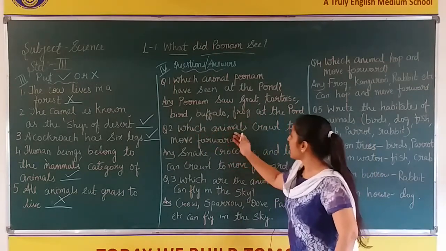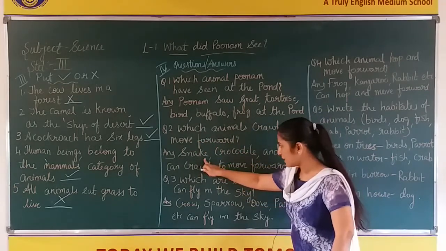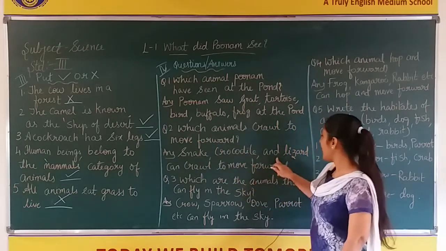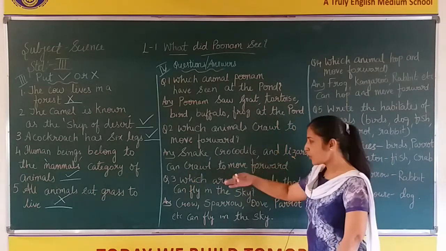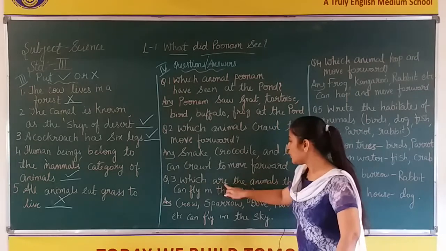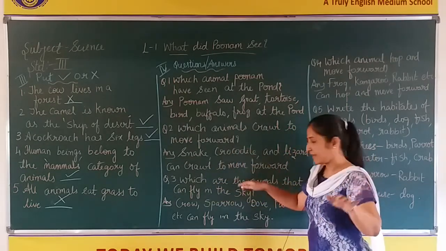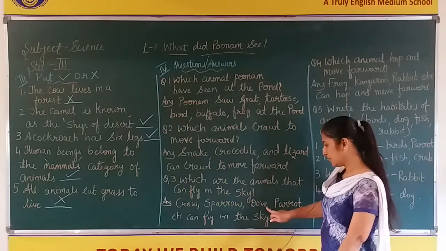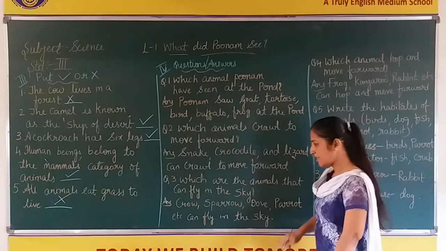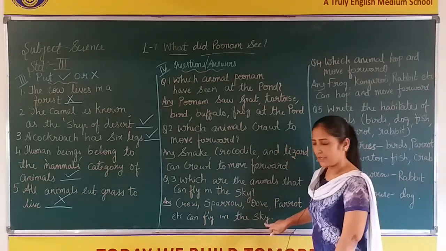Now, which animals crawl to move forward? Snake, crocodile and lizard can crawl to move forward. Now, which are the animals that can fly in the sky? Crow, sparrow, dove, parrot, etc. can fly in the sky.